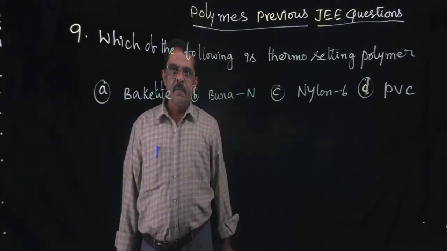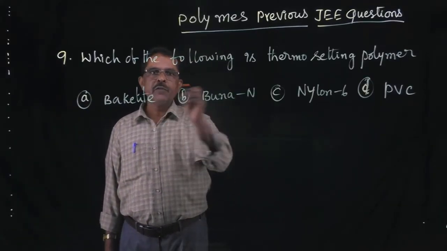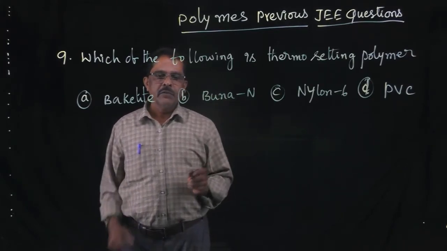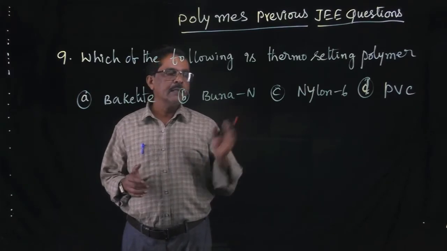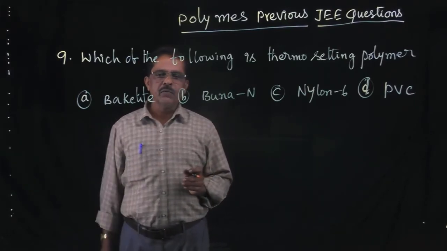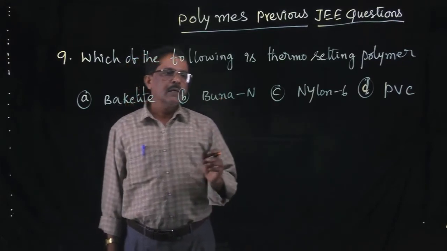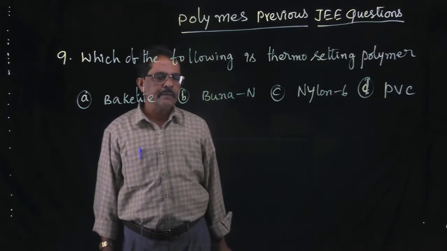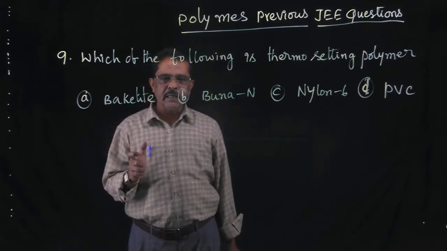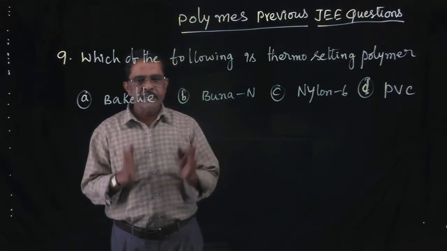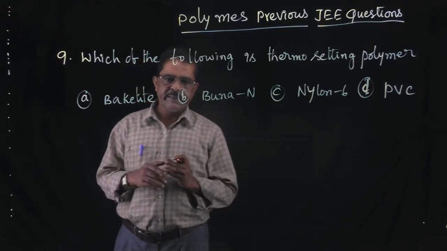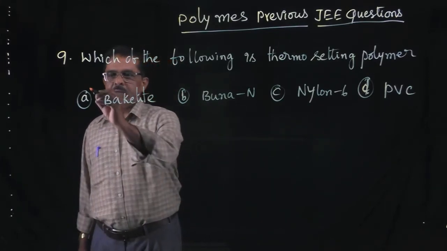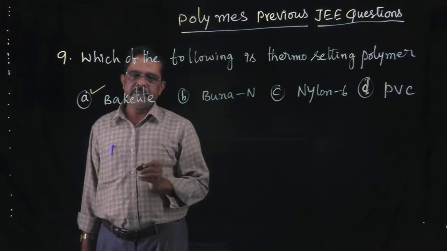Right? Understand? Next question is, which of the following is the thermosetting polymer? Here you have 4 options: bakelite, Buna-N, nylon 6 and PVC, polyvinyl chloride. Right? Understand? Thermosetting polymer means what? It has resistance towards heat. So I want to take this one, bakelite.